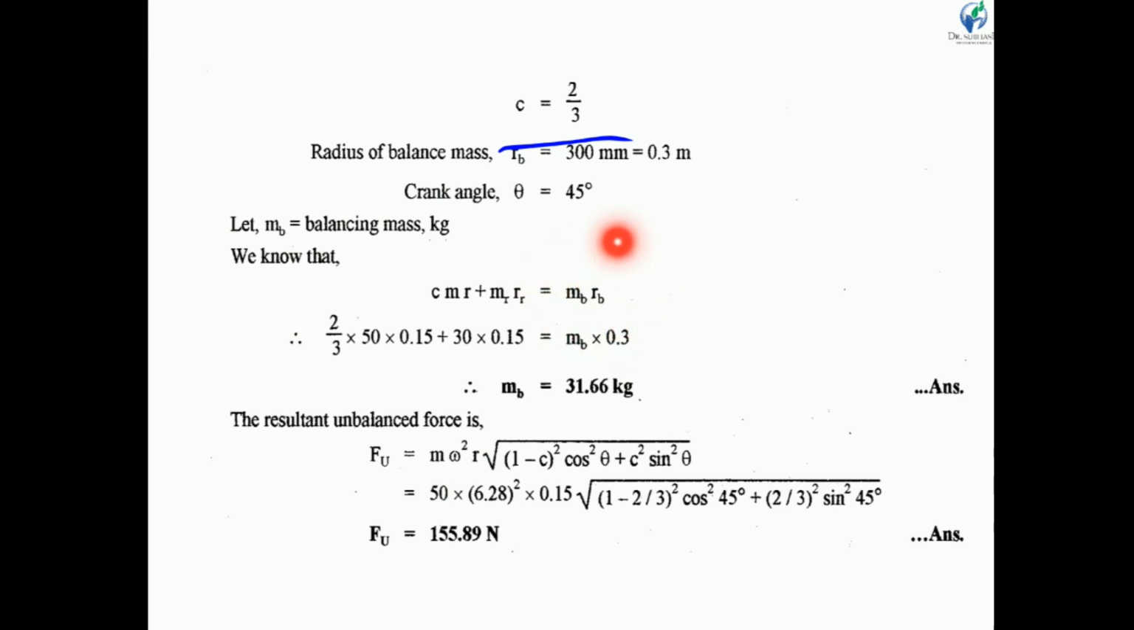So MB RB is the balancing force. If we want to balance only revolving parts, then MB RB is equal to MR into RR. But here we have to also balance the reciprocating part. So here C into M into R, that means we do not balance 100% of reciprocating parts, but we have to balance 2/3 of reciprocating parts. So here CMR plus MR into RR is equal to MB RB.